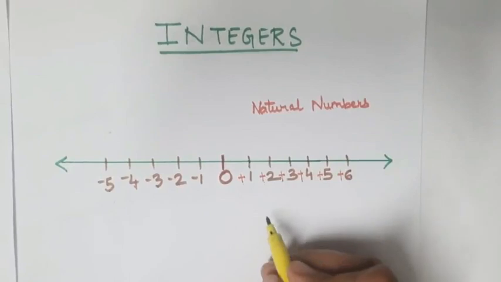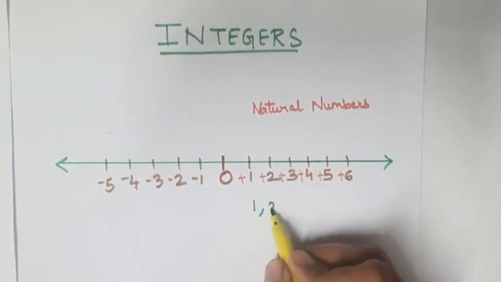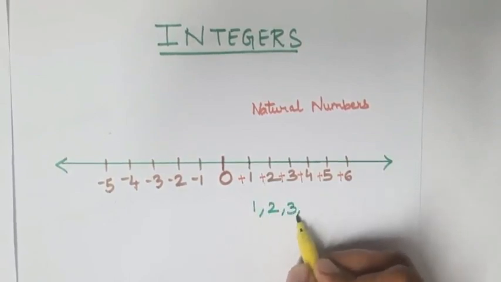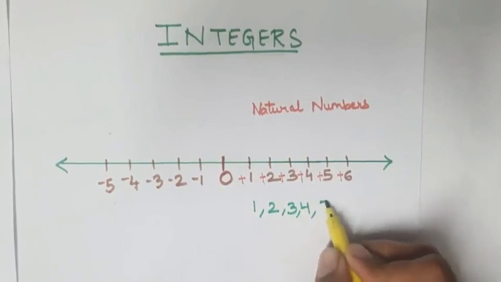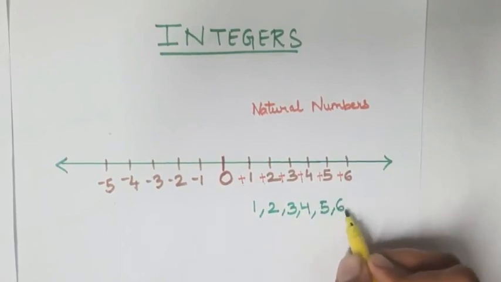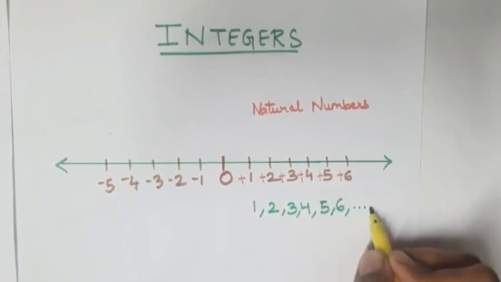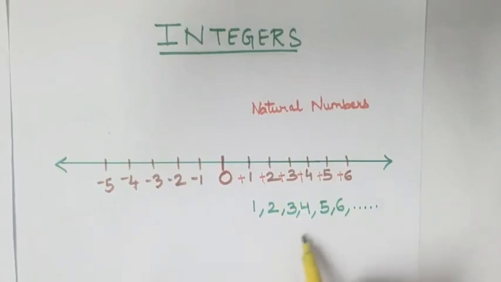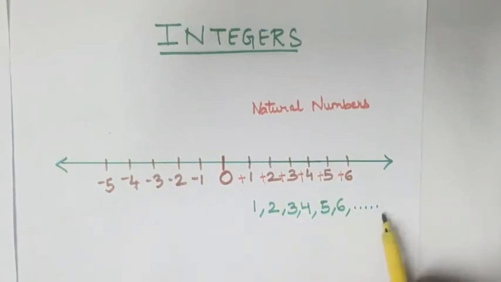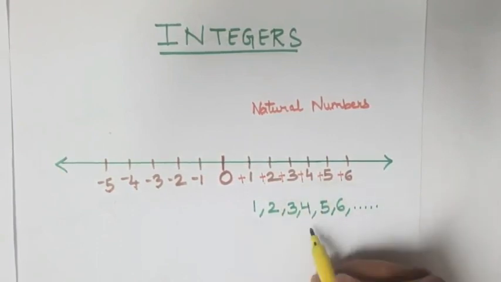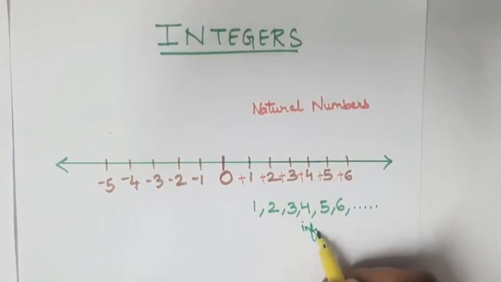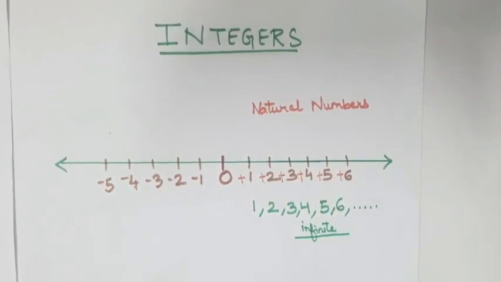That is, we can say 1, 2, 3, 4, 5, 6 and so on. Means there is no end of natural numbers. That means they are infinite. That is, we cannot count the natural numbers.